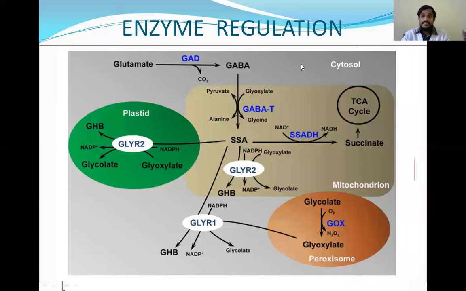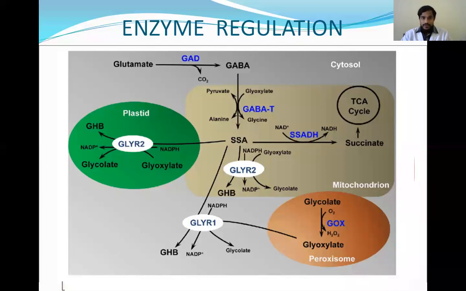Some enzymes are present in the cytosol, some in the mitochondria, some in the nucleus, and some in the peroxisomes. So this itself is a control for different steps in the metabolism. Hence, these regulate the metabolism. That is, regulation by the compartmentation of the enzymes, the presence of enzymes in different compartments within the cell.